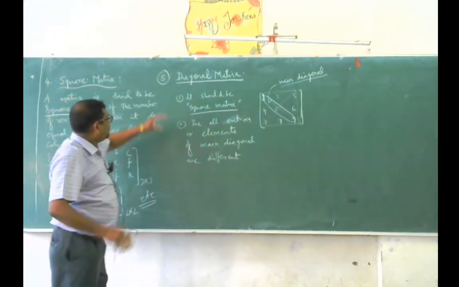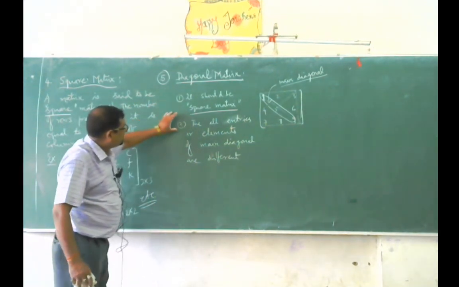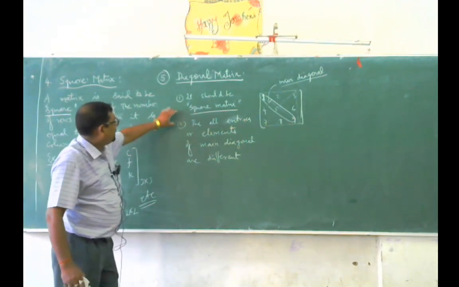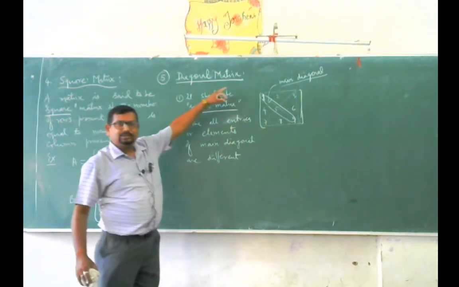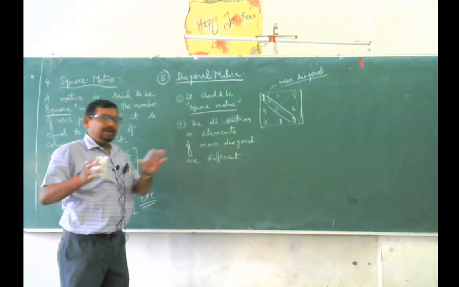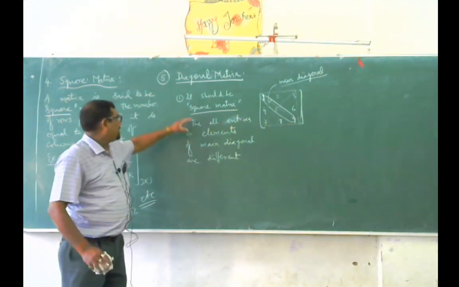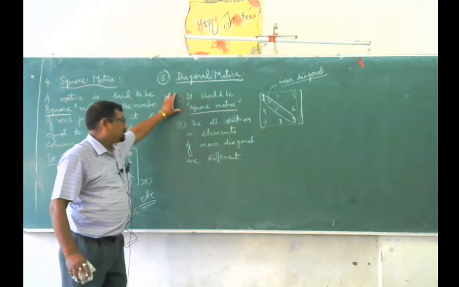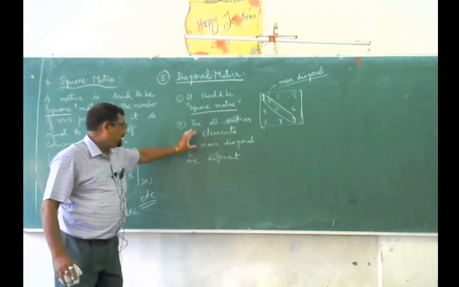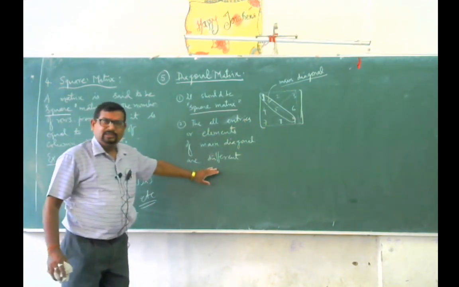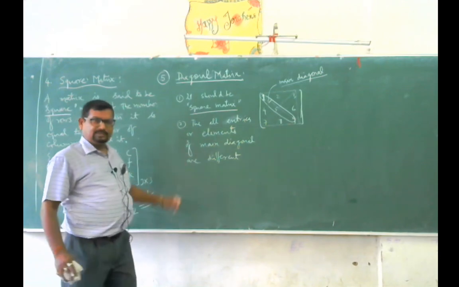So these are the two conditions required for a matrix to be a diagonal matrix. Meaning thereby, when a matrix is a square matrix and the main diagonal elements are different, it is called a diagonal matrix.